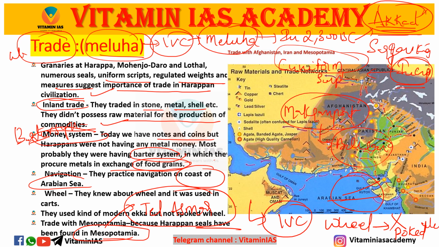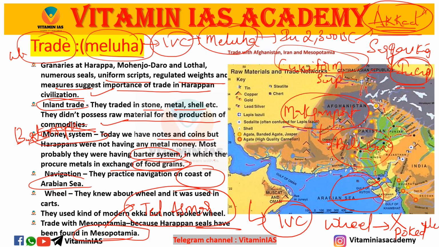From there, we got to know that our Indus Valley civilization had international trade. They were pursuing trade in an international way and a domestic way also. Internationally, we have some evidence also. That evidence is seals. We found seals of the Indus Valley civilization in Mesopotamia and the Egyptian civilization also. That's why we can say it is international trade.